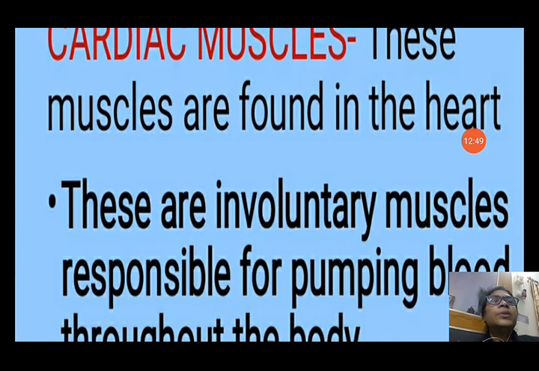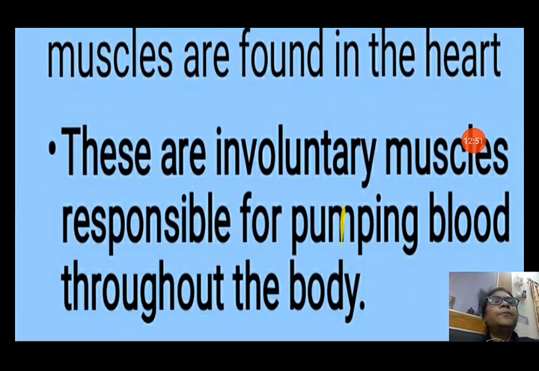Next is cardiac muscle. These muscles are found only in the heart. They are involuntary muscles responsible for pumping blood throughout the body, and it is also not under our control because it is also involuntary in function.